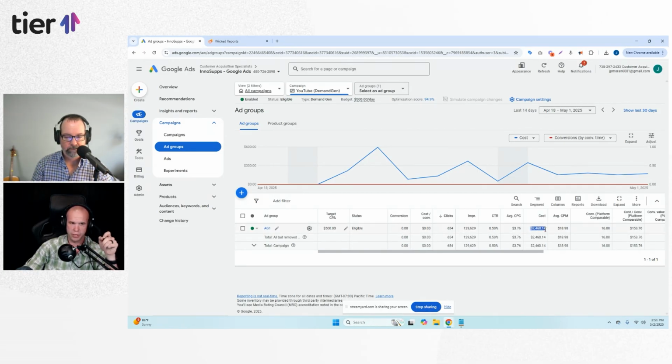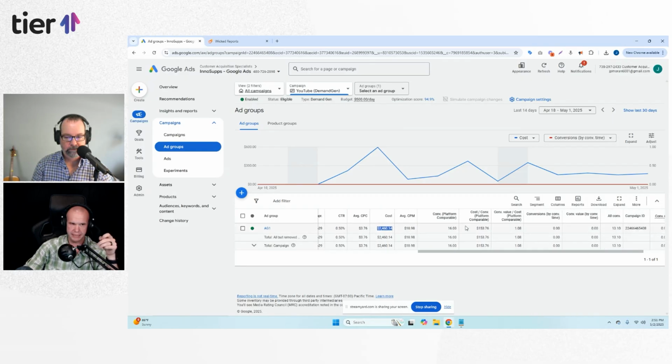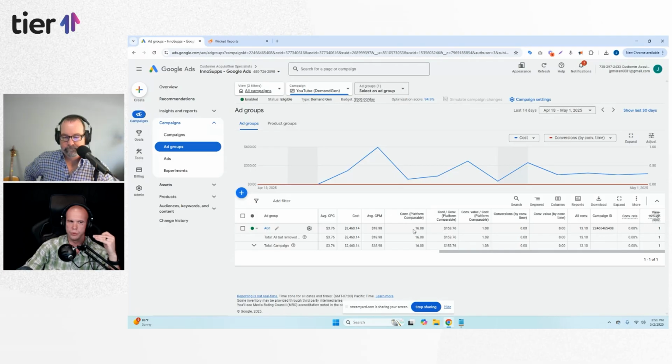I spent $2,400, and what the platform is basically saying is I got 16 conversions at $153 CPA at a 1x return, which is perfectly in line for my goal if I need to scale. We need to be under 300 on NCAC. But Google is not going to reflect any of our conversions or conversion actions. They are using their own attribution, so as we import, they're not showing up here. It can't show a click path, can't show anything.